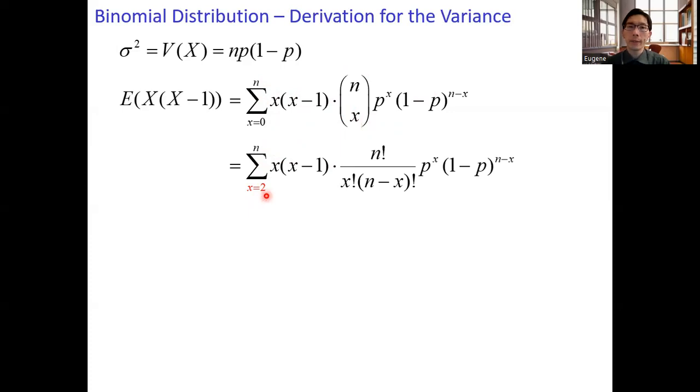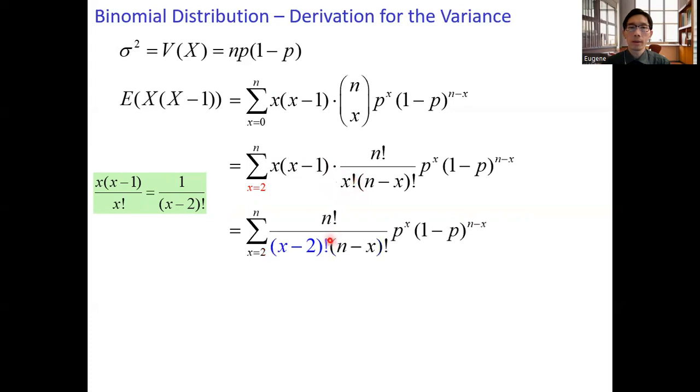We do the same trick as for the derivation for the mean. Express x times x minus 1 over x factorial as 1 over x minus 2 factorial. So we have the x times x minus 1 in the numerator and x factorial in the denominator becomes x minus 2 factorial.